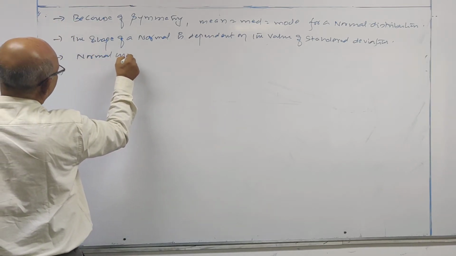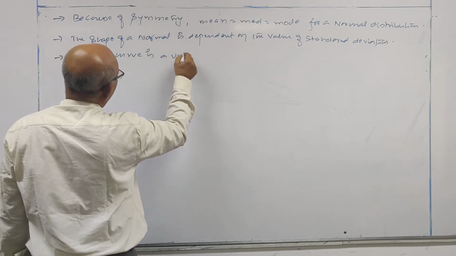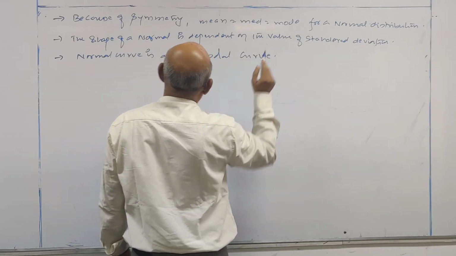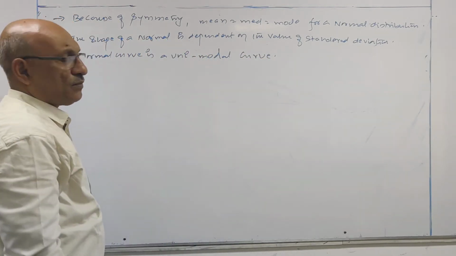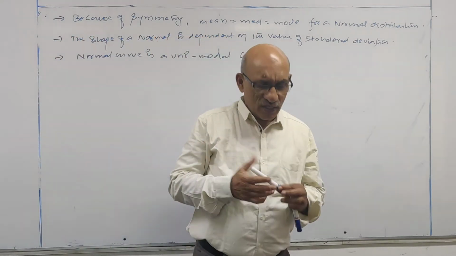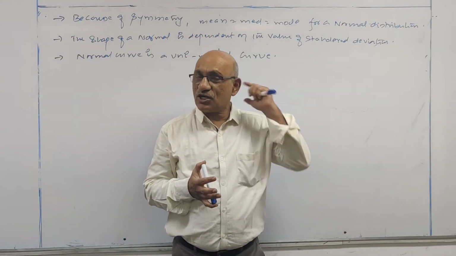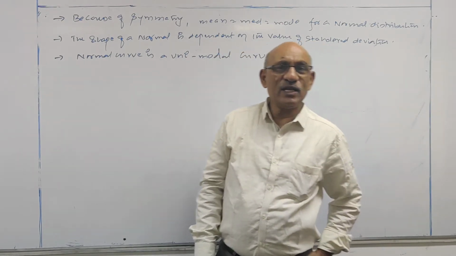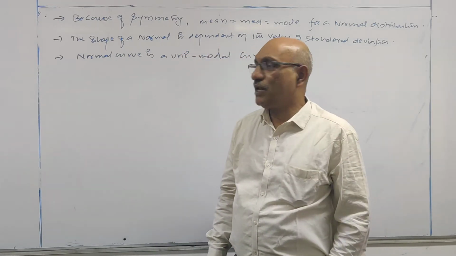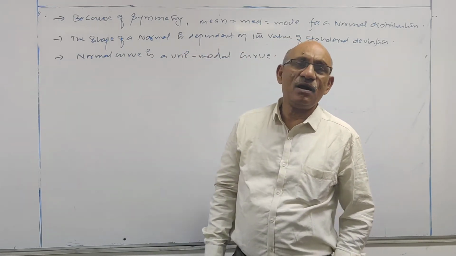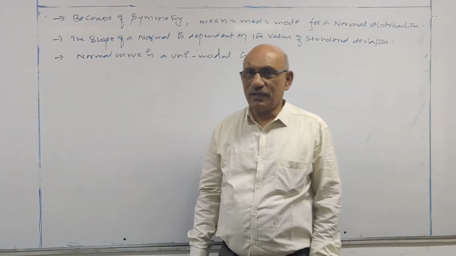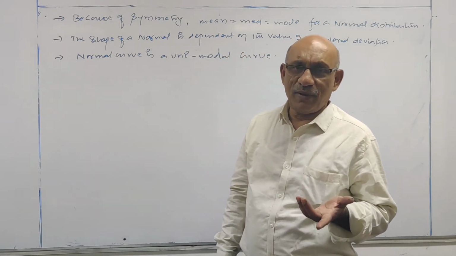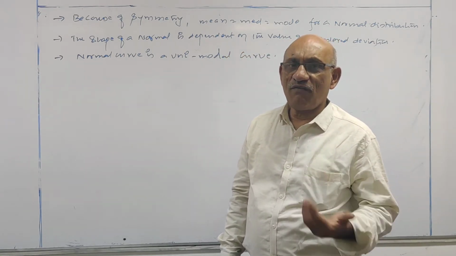Normal curve is a unimodal curve. What does it mean actually, sir? Recollect your memory. Binomial distribution may have one mode or two modes. It means binomial distribution may be unimodal or bimodal, depending upon the value of (n plus 1) into p. In the same manner, Poisson distribution may be unimodal or bimodal, depending upon the value of m.